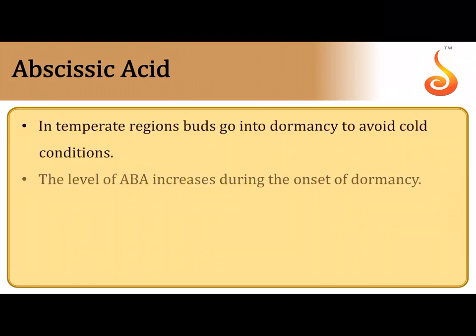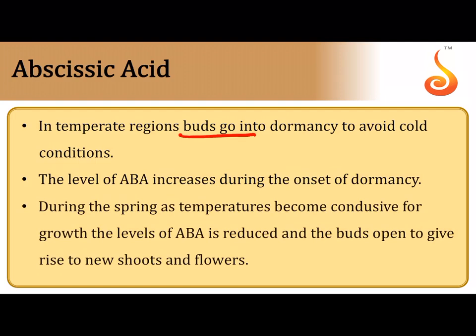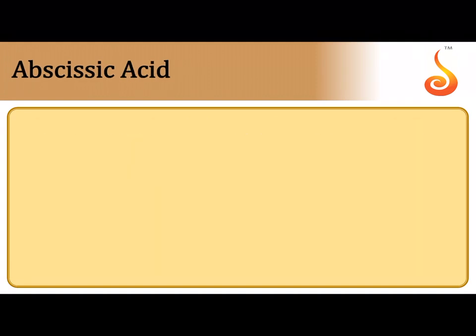Okay. So in temperate regions, it usually helps the buds to go into dormancy to avoid cold condition, and the level of abscisic acid increases during the onset of dormancy. It is because of abscisic acid that the embryo inside the seed has decided to start sleeping. It will not germinate, and that is what is dormancy.